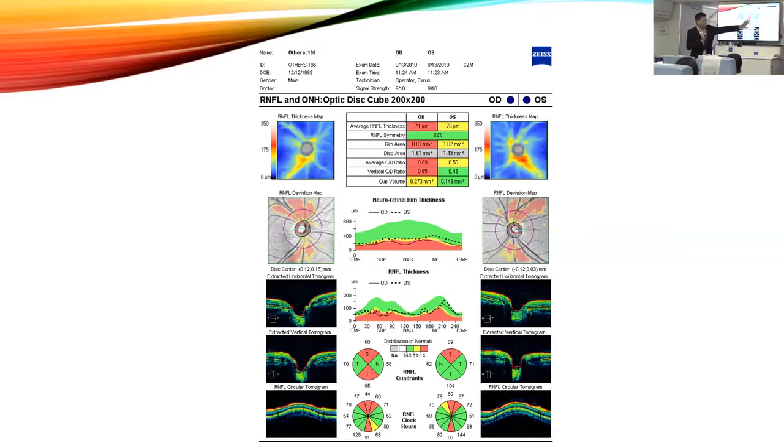I always ignore this part of information. So when you study the deviation map, what you can see here, there is a correspondence between the thickness map over here. You see thin retinal nerve fiber layer, and you also see red pixels. So red pixels mean the measurements here are below the normal reference ranges.